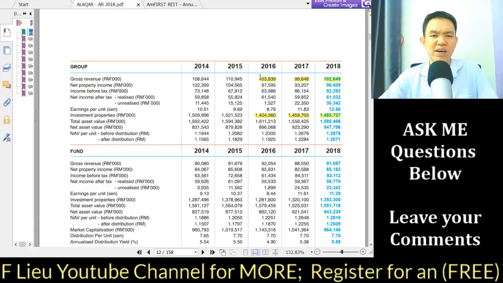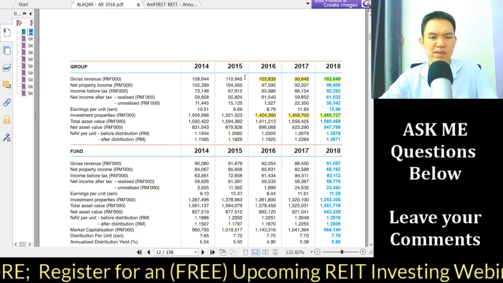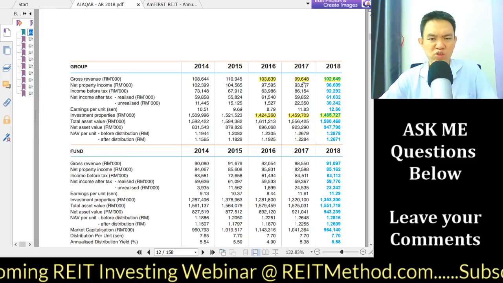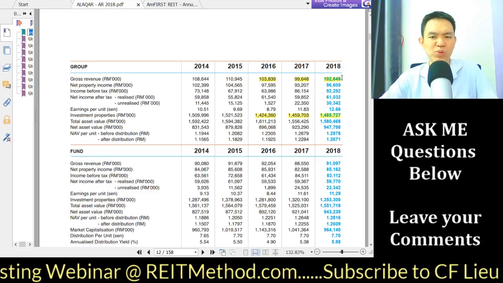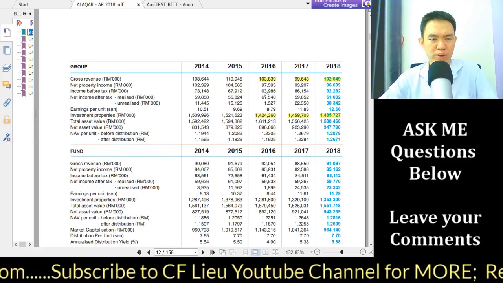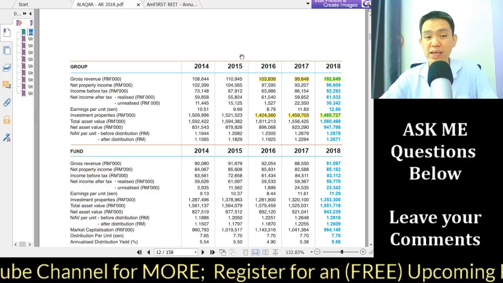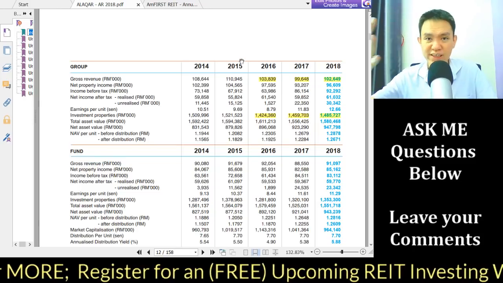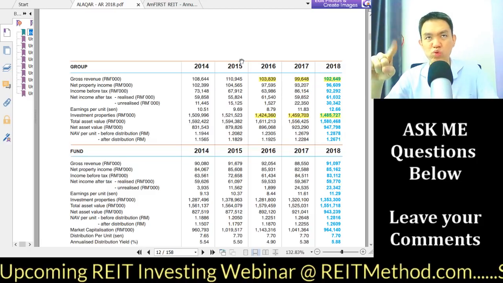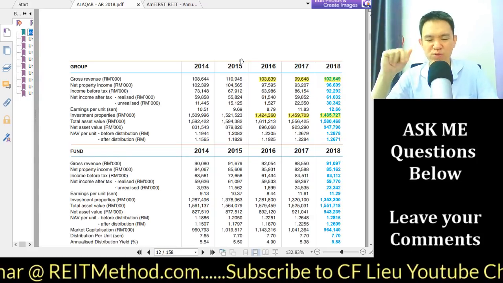What I've highlighted here is that from 2014 to 2015, the gross revenue kept on growing, but then it slowed down in 2016 and slowed down again in 2017, and then in 2018 it bumps back up. So what happened here? If you are new to this, or have not invested yet, then you really need to drill back into this and look for any clues. That is the first kind of so-called detective work you need to do.